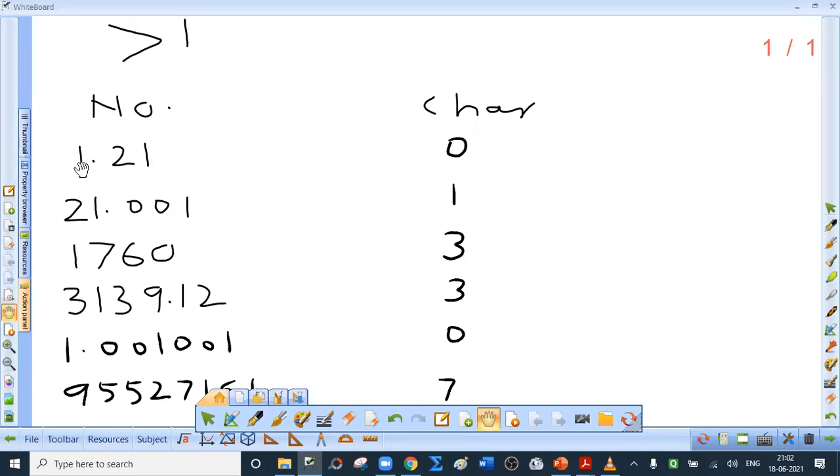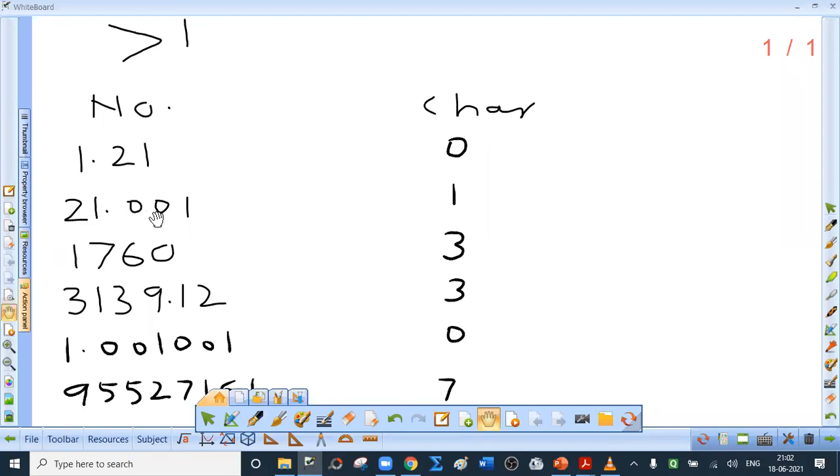Integral part is 1. 1 is a 1 digit number. So characteristic is 0. What about 21.001? See, I have seen many students who say characteristic is 20. They say 21 is a 2-digit number. I am not saying number minus 1. I am saying number of digits minus 1. So characteristic is 1.